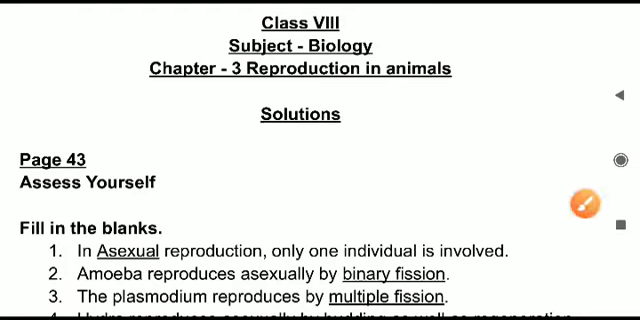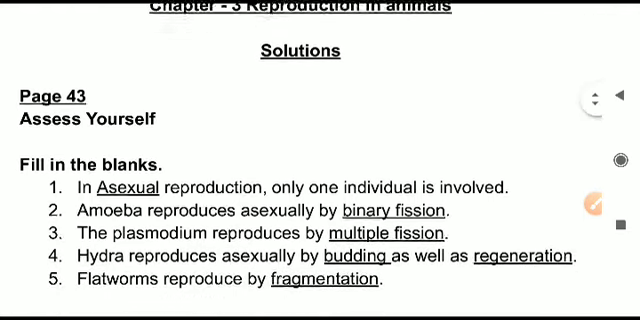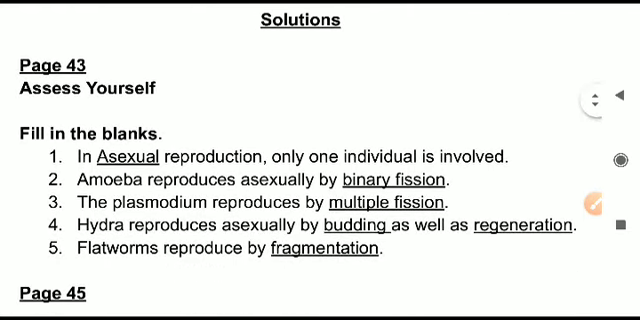The solution for chapter 3, reproduction in animals. Although you would have already got the solutions in the live class, we still have a video for the same. You can note down these answers in the book as well as complete the copy work. So first we have the solutions for the book exercise.